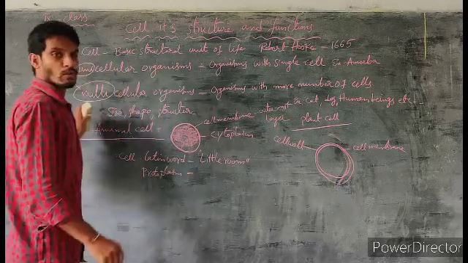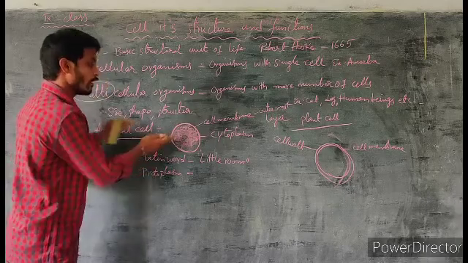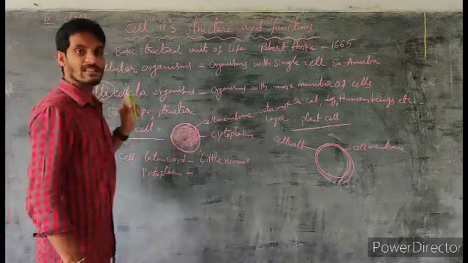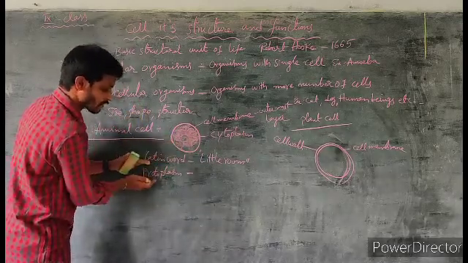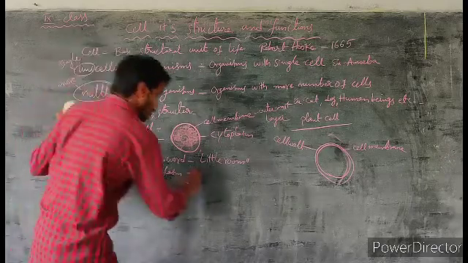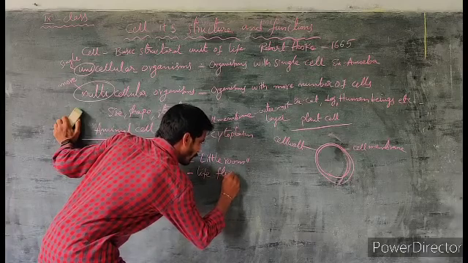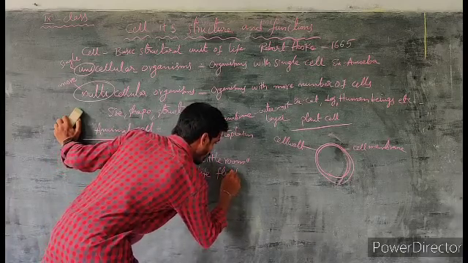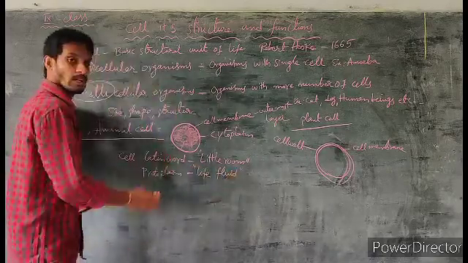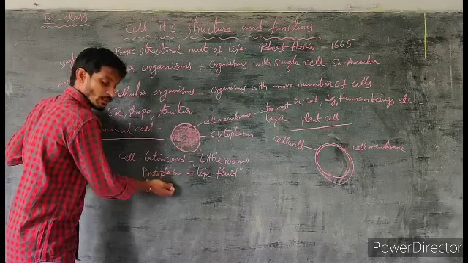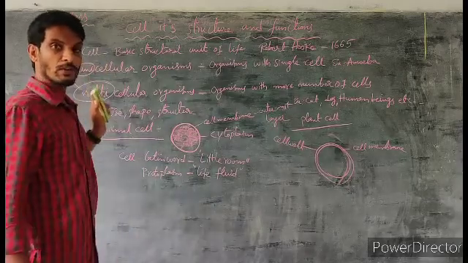In earlier days, so many people thought that the fluid present inside the cell is essence for life. So in earlier days, the fluid present inside the cell is called protoplasm. The word protoplasm means life fluid. So why is it called life fluid? In earlier days, so many people thought that it is essence for life. That's why it is called protoplasm. It means life fluid.